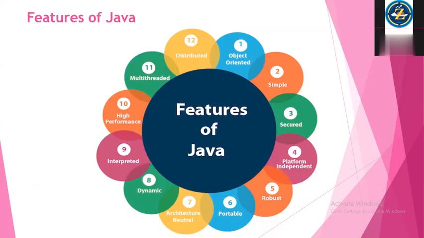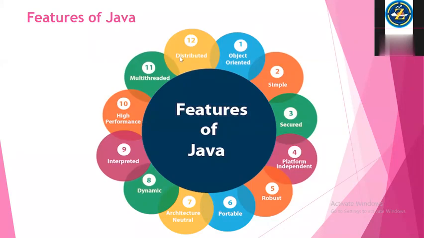So Java is a very dynamic, interpreted, high performance language. I told you about multi-threading yesterday. We will see each of the features when we go into detail. I'm just telling you the features alone now. We will understand all the features one by one.